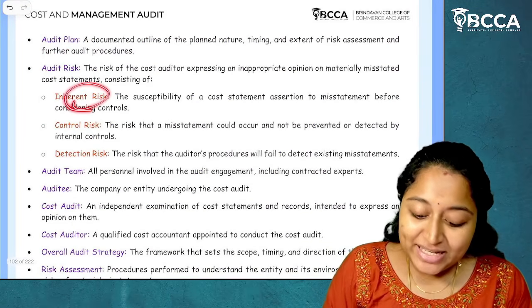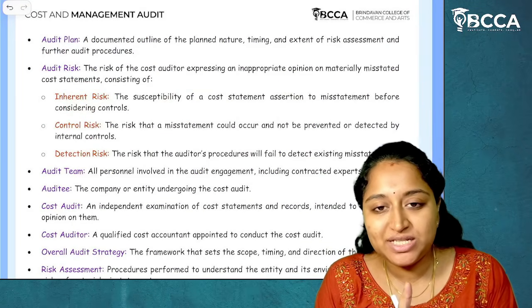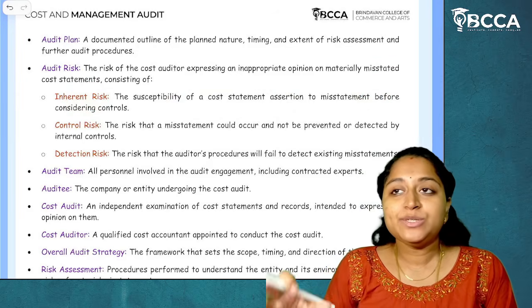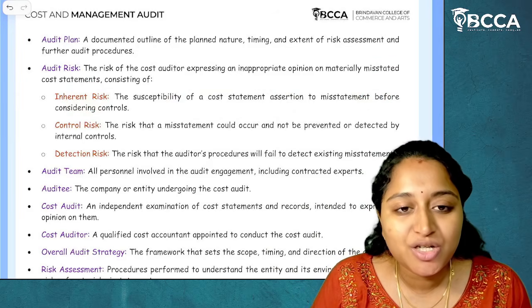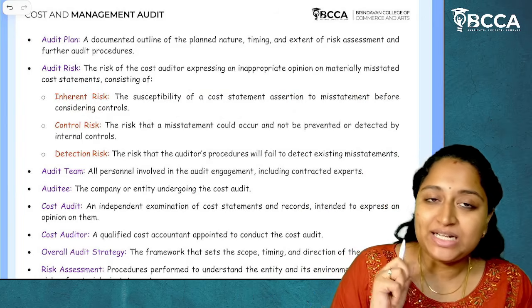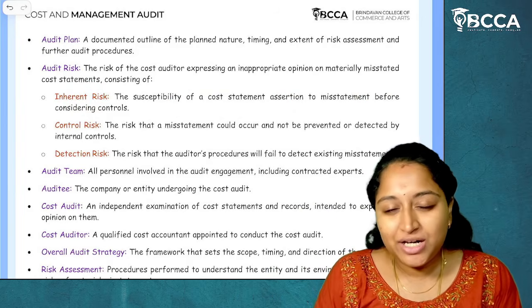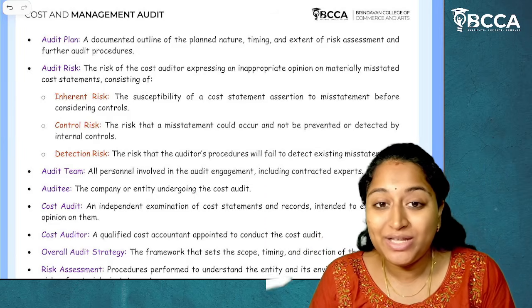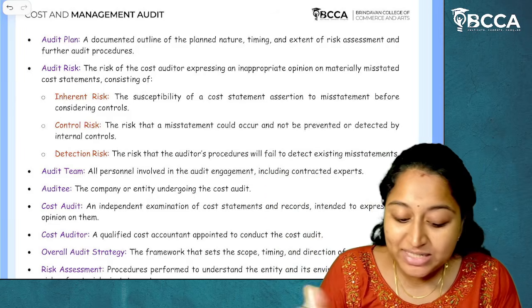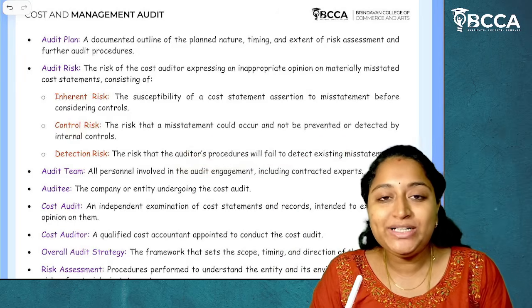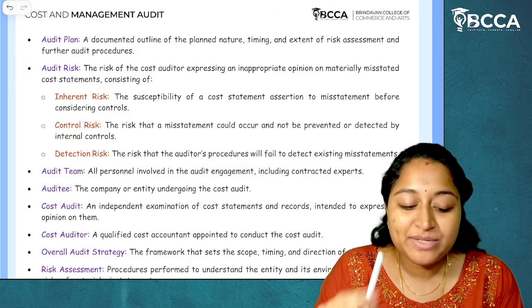See, inherent risk is susceptibility of cost statements to material misstatement before considering controls, which means you haven't considered internal controls itself and are doing the analysis of cost statements. Then it is inherent risk. After considering controls, if you know that internal controls are not proper enough to detect the material misstatements, then it is control risk. If the auditor has failed to detect the material misstatements, then it is called as